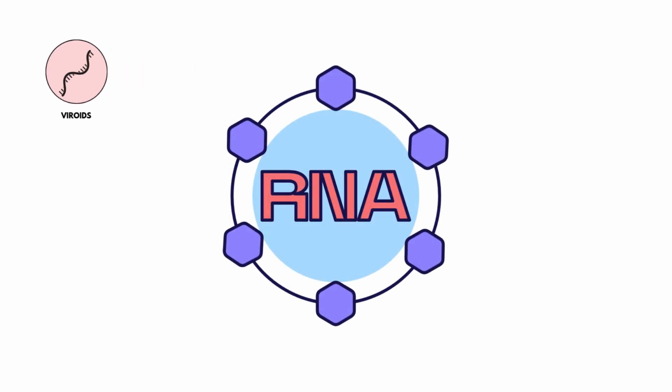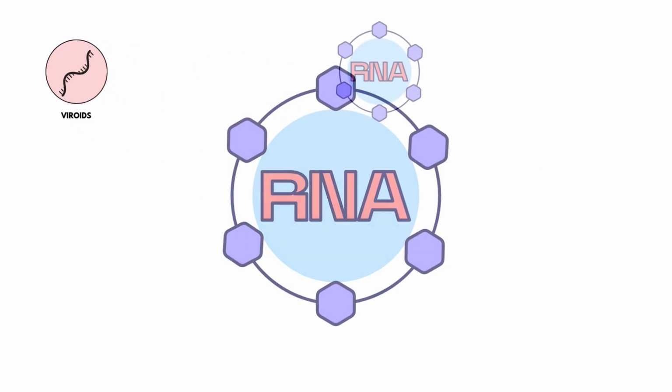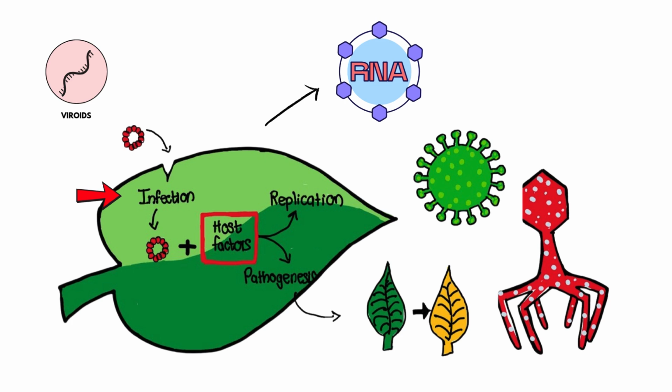Viroids. Viroids are even simpler: small circular RNA that infect plants and disrupt normal gene expression. They don't code for proteins, but they replicate inside host cells.